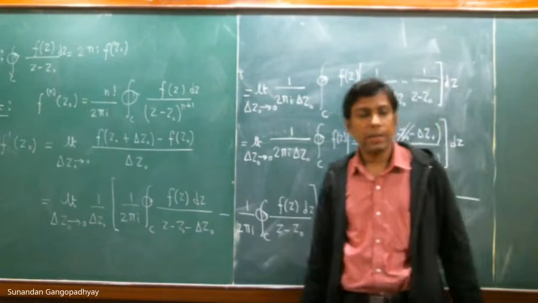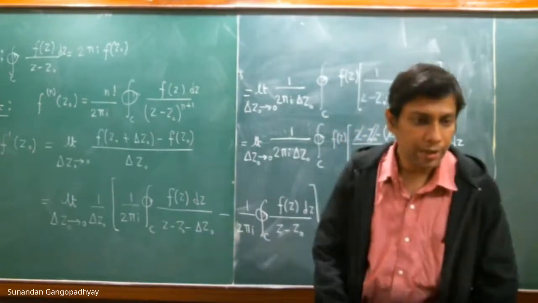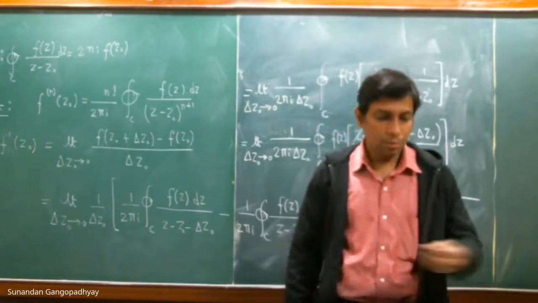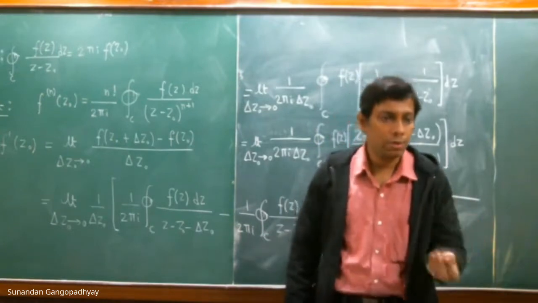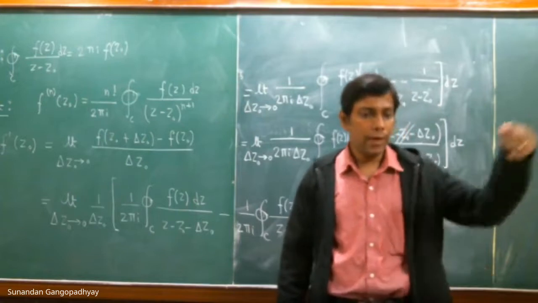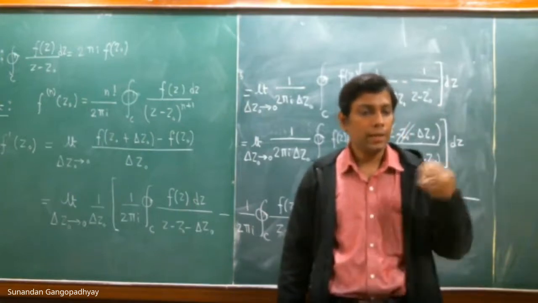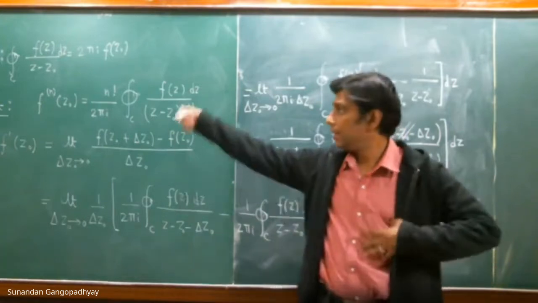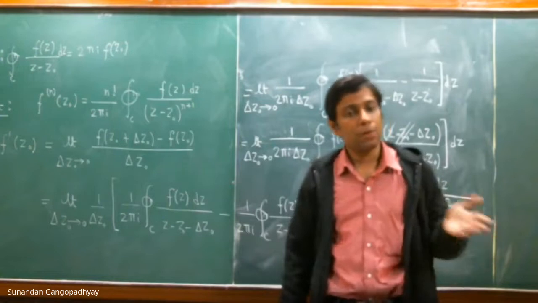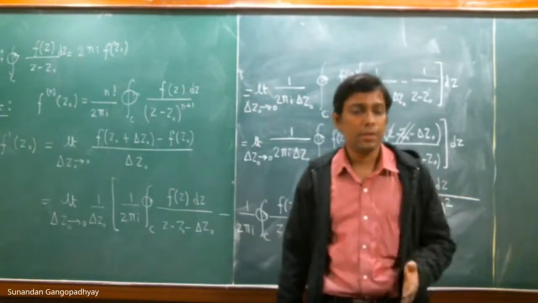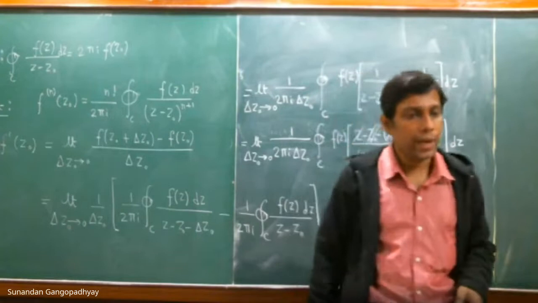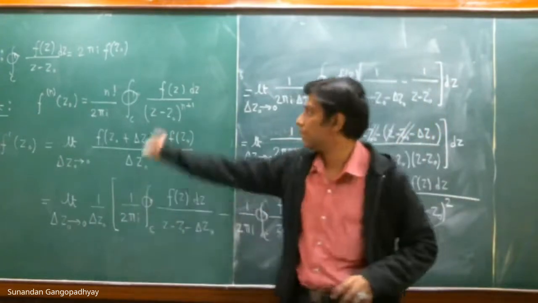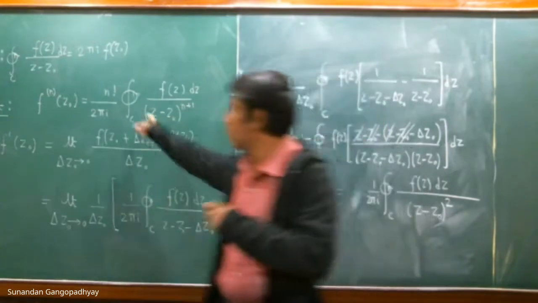Now you just assume that the result holds for n is equal to n, and then you prove that if the result holds for n, then it is also true for n plus 1. And therefore, since it holds for n is equal to 1, it holds for n is equal to 2, therefore it holds for n is equal to 3, and therefore it holds for any n. This is known as the method of mathematical induction, and in this way you can prove this result. So this is also a very nice result.